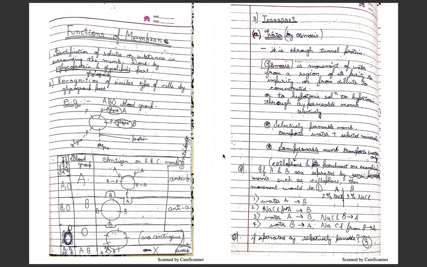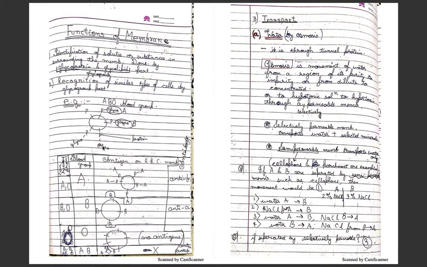Functions of the membrane are as follows: identification of solutes or substances surrounding the membrane, done by glycoproteins and glycolipids, that is the glyco group part. The second function is the recognition of similar types of cells by the glyco group part. Example, the ABO blood groups in our blood have antigens which help in their recognition.